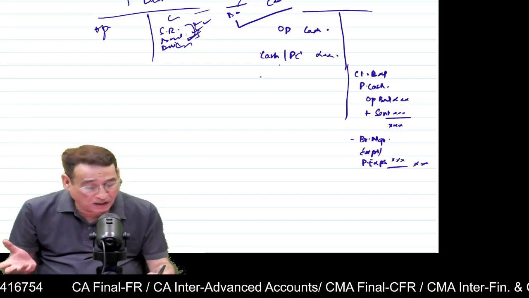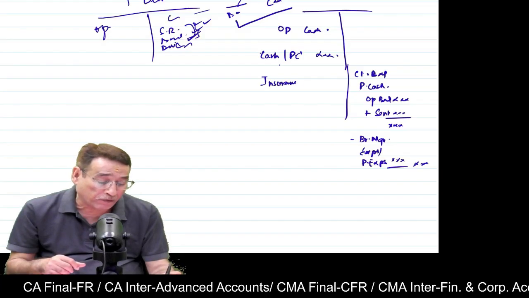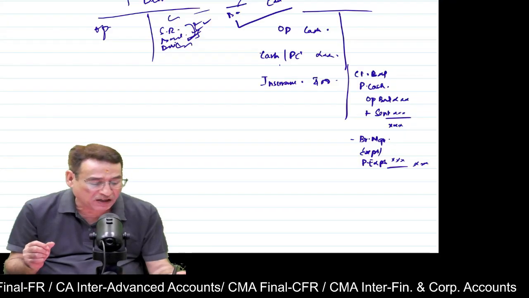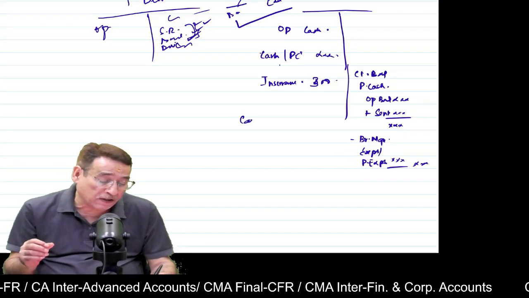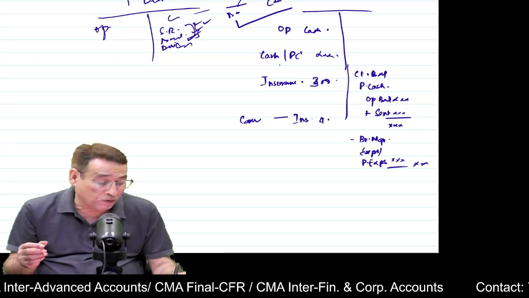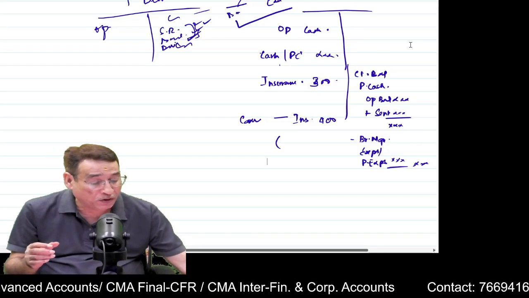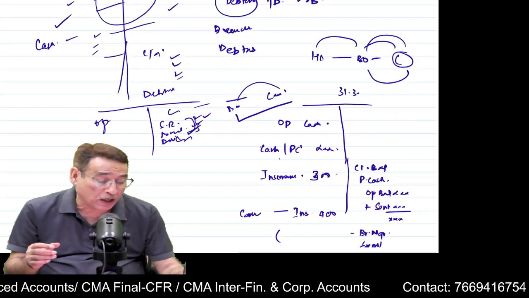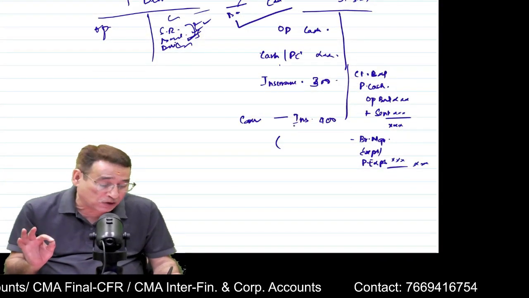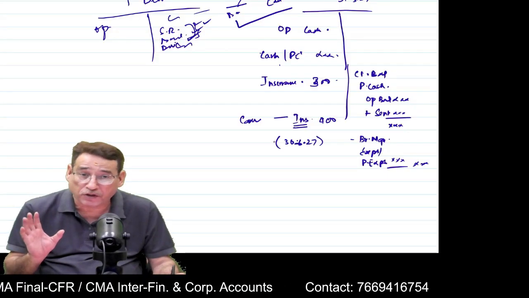Is it clear? Now sometimes there is one item where I saw students confront a bit of a problem. For example, the insurance amount is given here as 400, or let us say 300, whatever it is. And further it is written in the question that head office this year has sent some cash for the insurance also, let us say 400. And we also presume that the accounting year is ending on, let us say, 31st of March 2027. Is it clear to you? Here it is written that this insurance expense is up to 30th of June 2027.